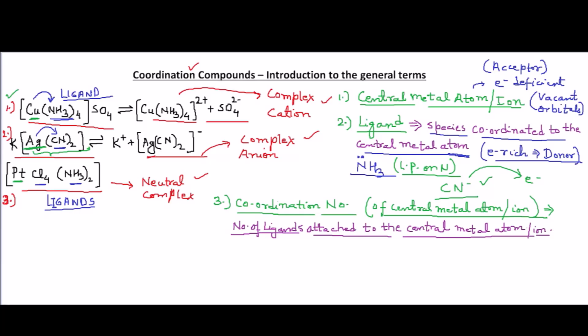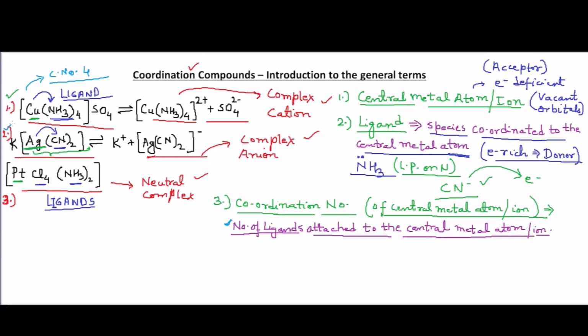When we are talking about the coordination number, what do we have to check? We have to check just the number of ligands attached to the central metal atom, right? In the first example, [Cu(NH3)4]SO4, the ligand directly attached to the central metal, copper, is ammonia. How many ammonia molecules are attached? Four. That means the coordination number for copper in this complex is 4.